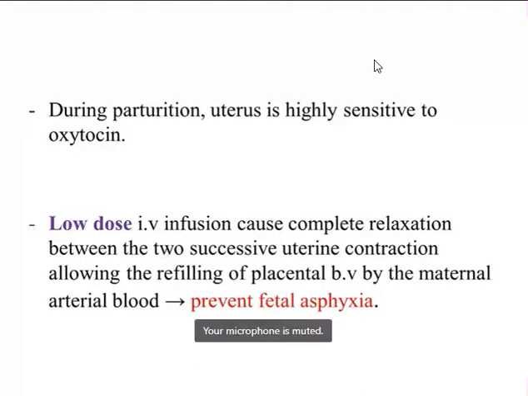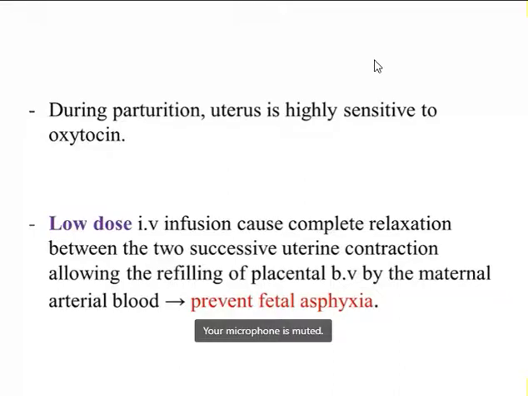When oxytocin is given in low dose through intravenous infusion, it causes complete relaxation between two successive uterine contractions, allowing the refilling of the placental blood vessels by maternal arterial blood, and thus it prevents fetal asphyxia. So first the uterus will contract, then there will be relaxation in between, and after relaxation again there will be contraction.